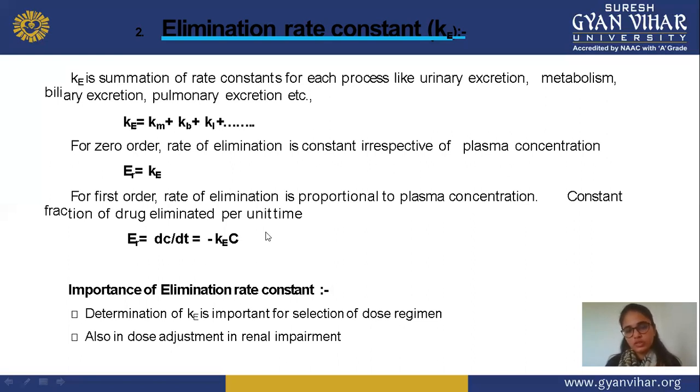Next is dose adjustment in renal impairment. If a patient suffers from any renal problem, renal impairment, or any renal disease, then in this condition dose adjustment is also possible with the help of this elimination rate constant, or KE. You can easily calculate the specific amount of dose which is required in renal impairment.